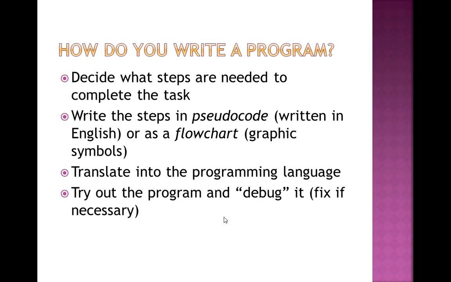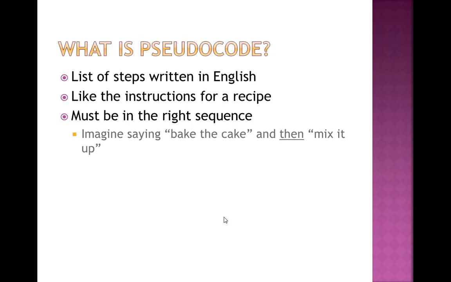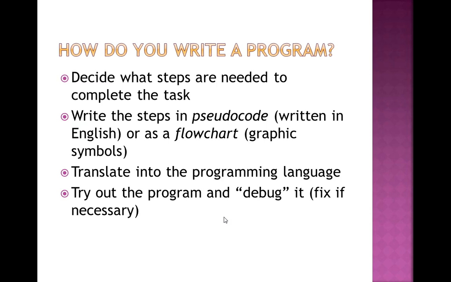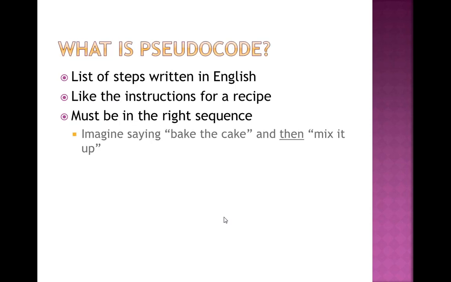So this says first of all decide the steps, then write the steps in either pseudocode or a flowchart. Then the next point: translate into the programming language, then execute or try out the program and debug it. Debug means find out the error in the program. So these are the concepts of how we can write a program. Now let's start with the basic or main concepts of programming.